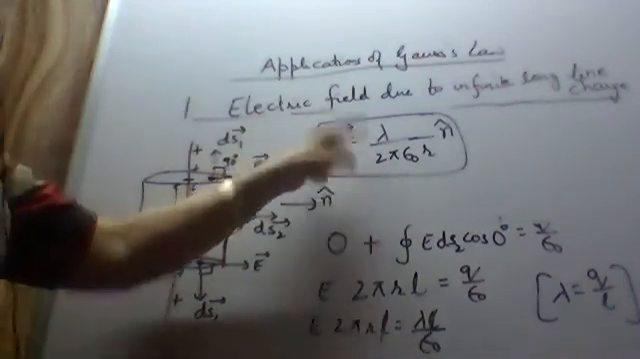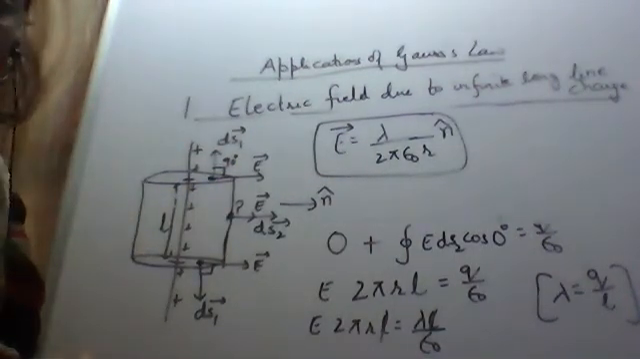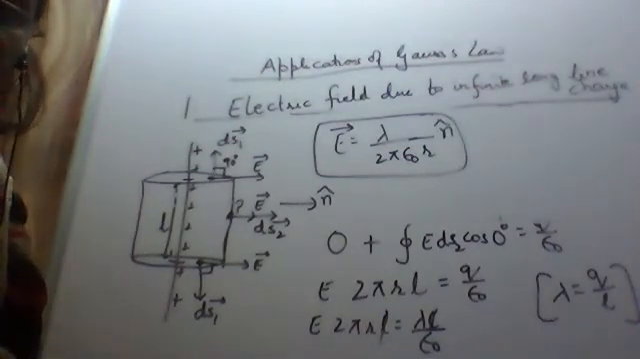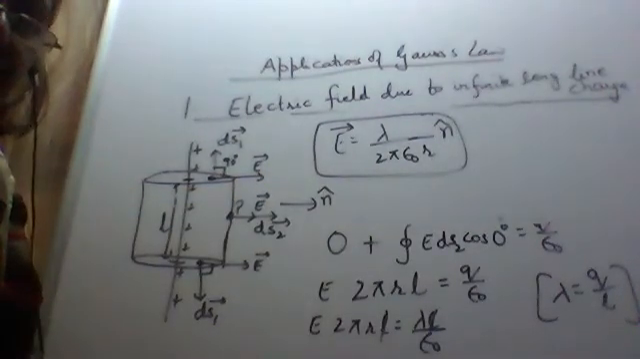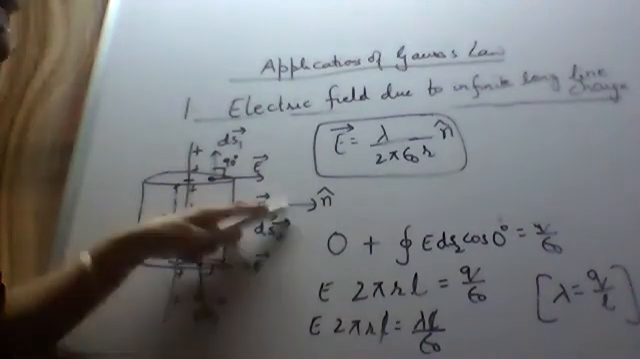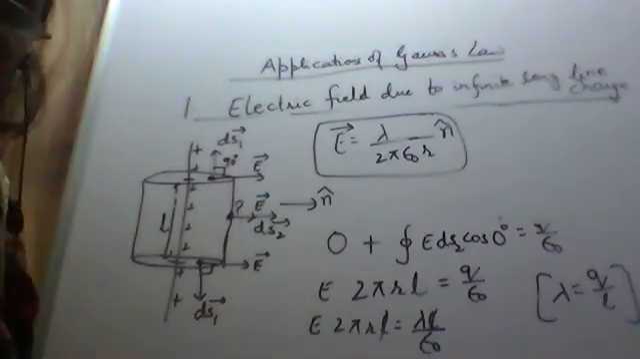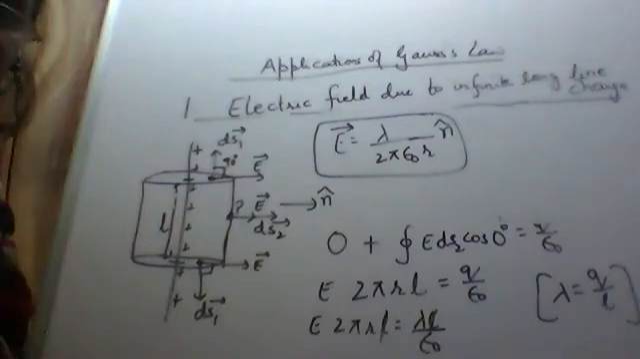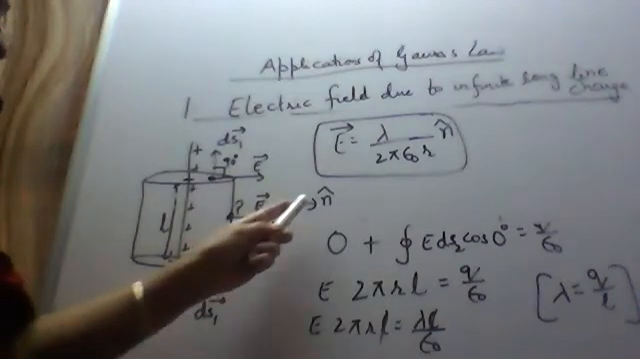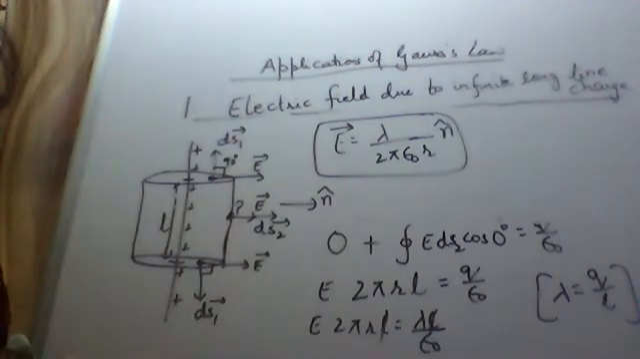Write down: if lambda is positive, then n cap, this unit vector which we have shown in the figure, points outwards. And if lambda is negative, n cap points inwards.